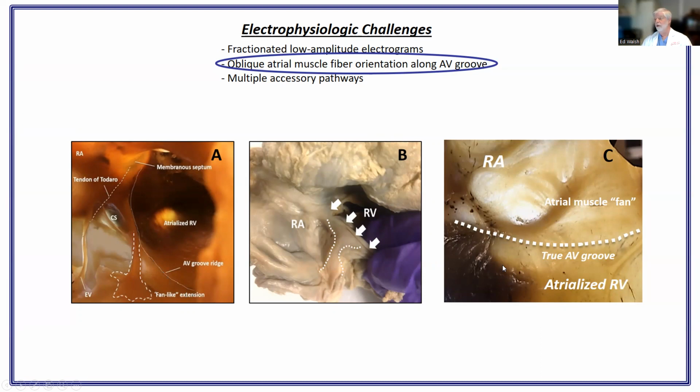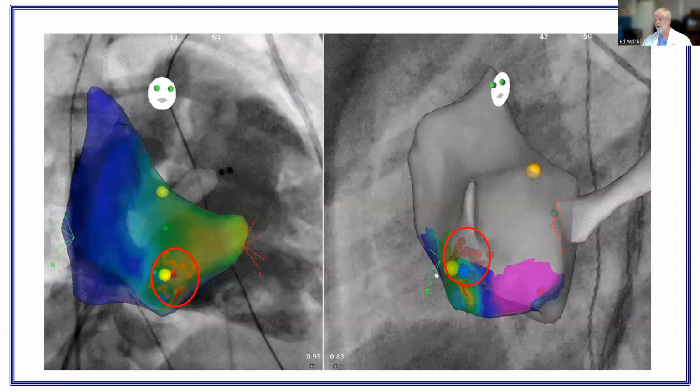Those type of oblique fiber orientations are going to influence atrial activation patterns. And although you might record earliest atrial activation somewhere here, 2 problems: you're not on the AV groove, and you're not at the spot where you should be, which might be down here. So pay attention to atrial fiber orientation.